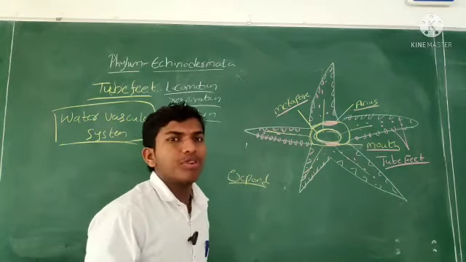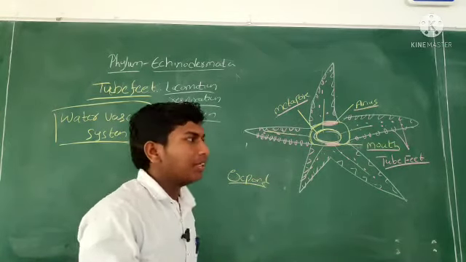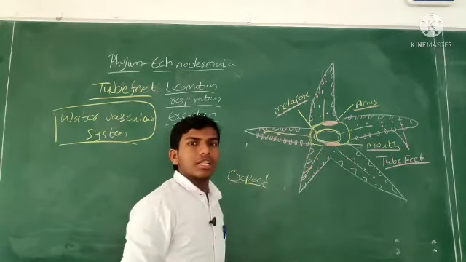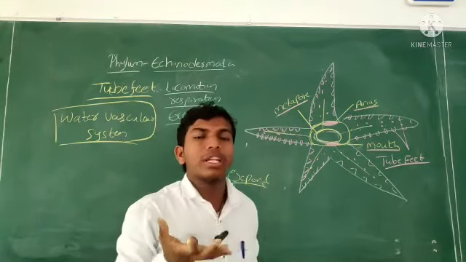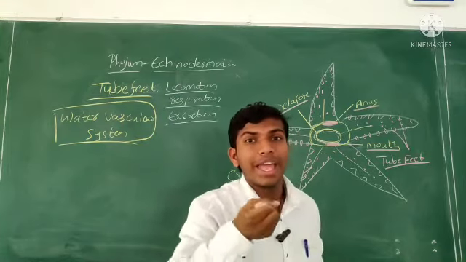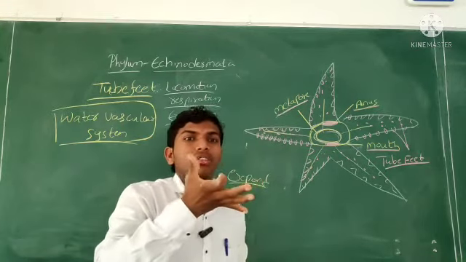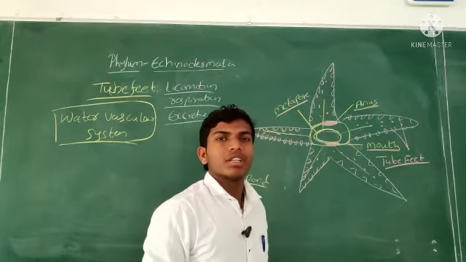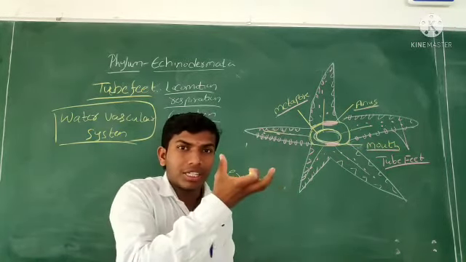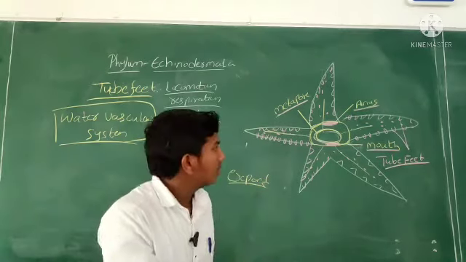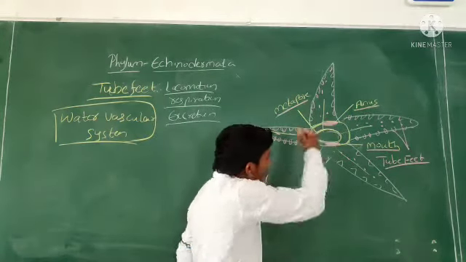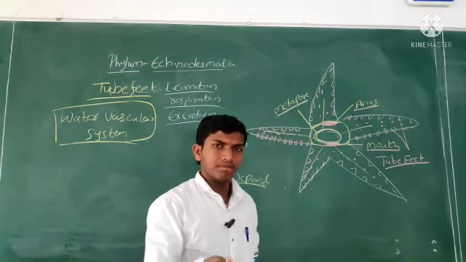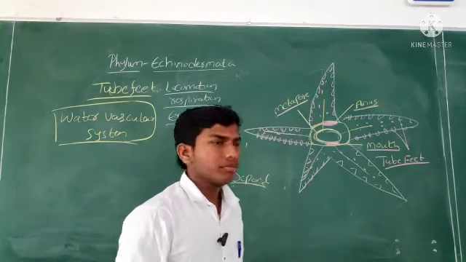If the 2 feet expand, it means they are going to locomote. Whenever the 2 feet expand, locomotion starts. If the 2 feet are compressed, the water comes outside of the body, and then there is no locomotion.